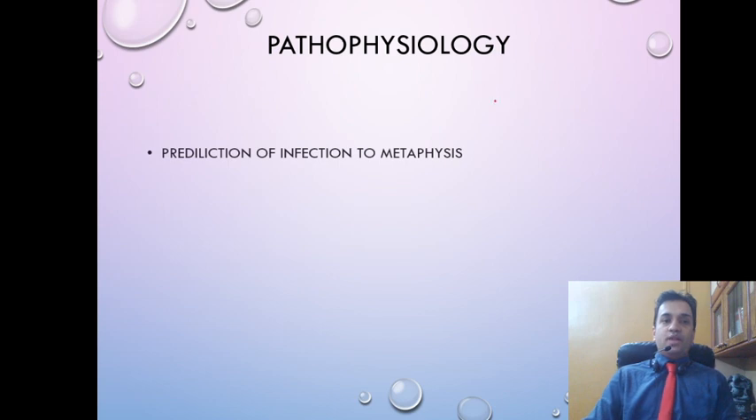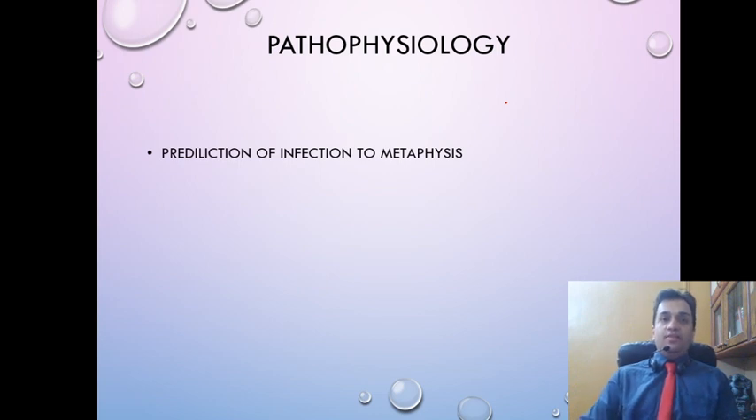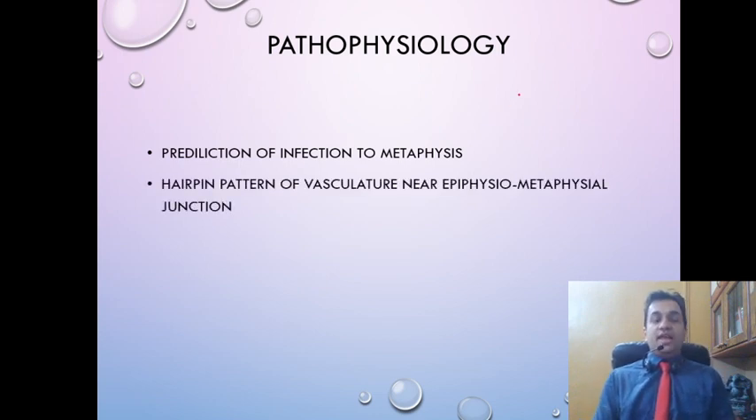So continuing with our pathophysiology, the metaphysis, as we saw, is the most vascularized area of the bone, and therefore it has predilection to infection. Second is the hairpin pattern of vasculature near the epiphyseal-metaphyseal junction. So imagine this vessel which is entering the epiphyseal-metaphyseal junction and taking an acute turn.